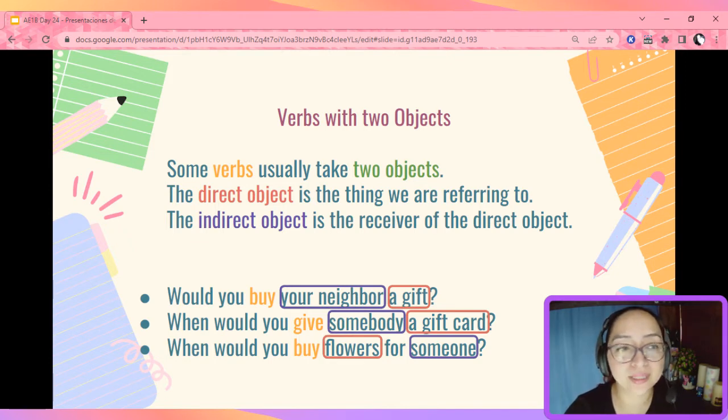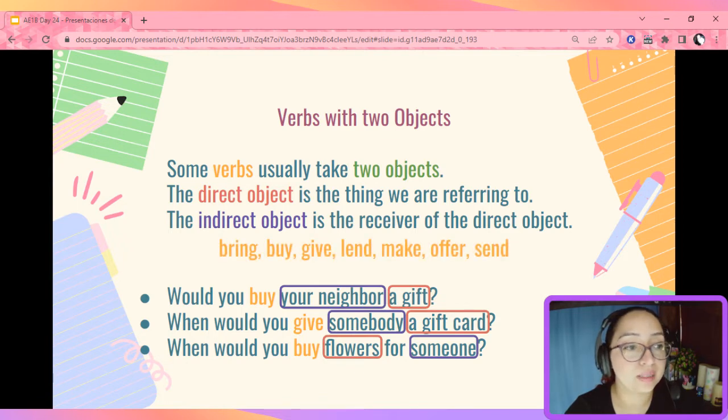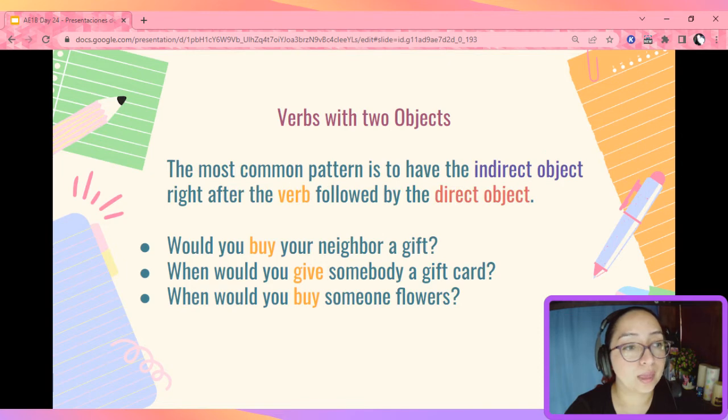Now, which verbs take 2 objects usually? Well, we can have bring, buy, lend, make, offer, or send. Also give. Now, this is the most common pattern, which is basically to have the indirect object right after the verb, followed by the direct object. Look at the examples.